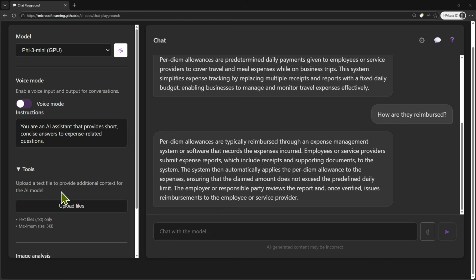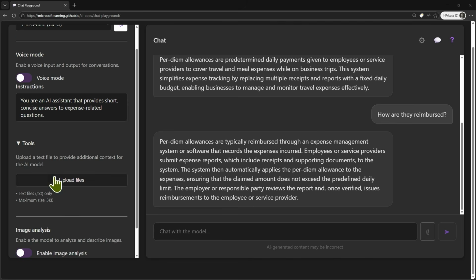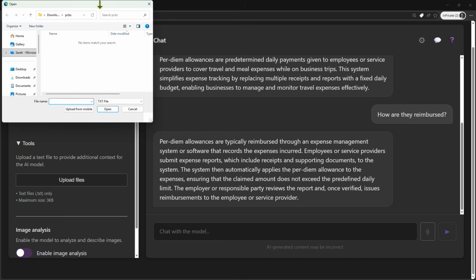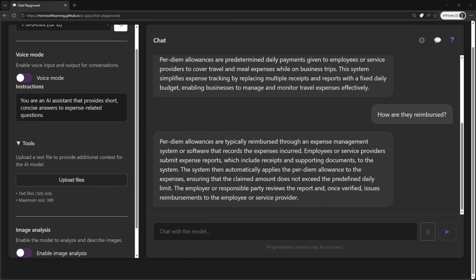Here we are going to add tools. In this case, the tool we are adding is knowledge, and knowledge is going to be a file. You can provide TXT files, and that's exactly what we are going to do. I'm going to upload a file specifically for this.